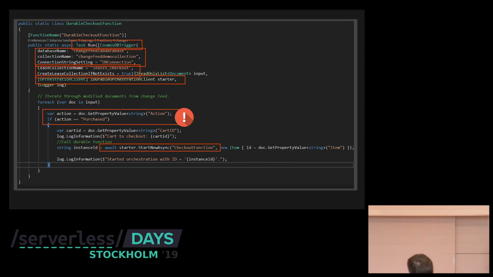We have an orchestration client, and this is used to call the orchestrator function, because this function is not an orchestrator function. This function has the responsibility to subscribe to the change feed. The reason I'm separating those into two is for scalability. Always keep your functions as small as possible so they execute as fast as possible.